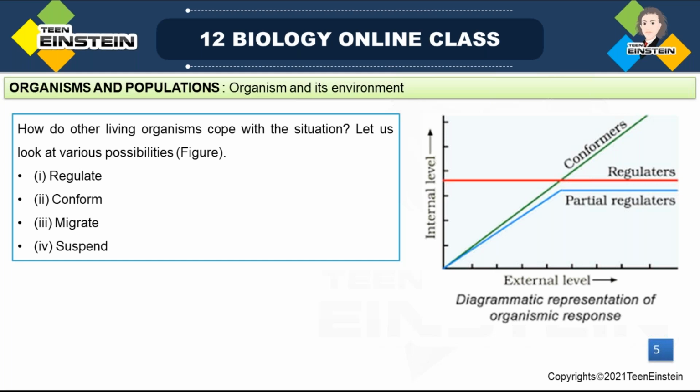Any of these they will be using to exist there. These are the major concepts we need to study, and we need to understand the concept, because here you will get application type questions and slightly more elaborate answers for your board exam.